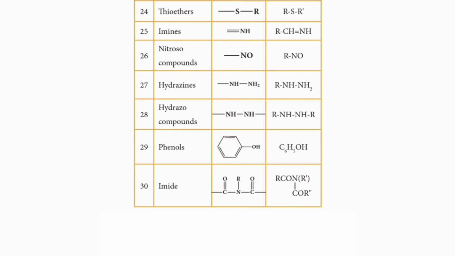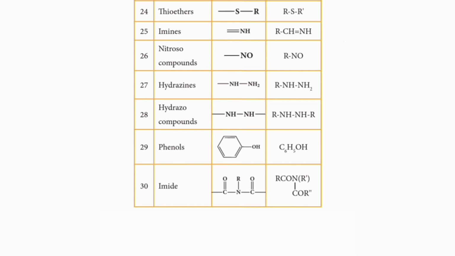Here the 13th class of organic compound classified by the functional group is imide. The general formula for imide is given here as bond CO N H CO bond.